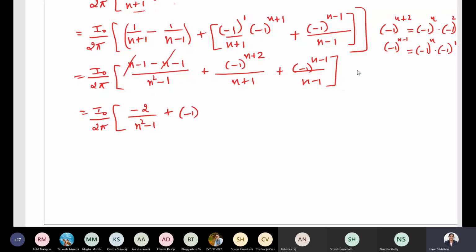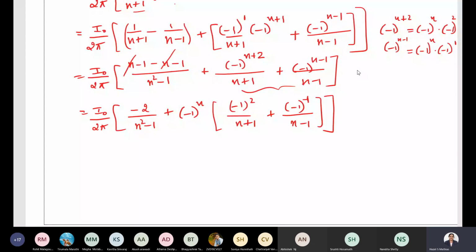So minus 1 power n is a common term from both of these terms. So that's why I have taken minus 1 power n. So what will remain? Minus 1 whole square by n plus 1, and here minus 1 power minus 1 will remain, divided by n minus 1. So this is what remains.